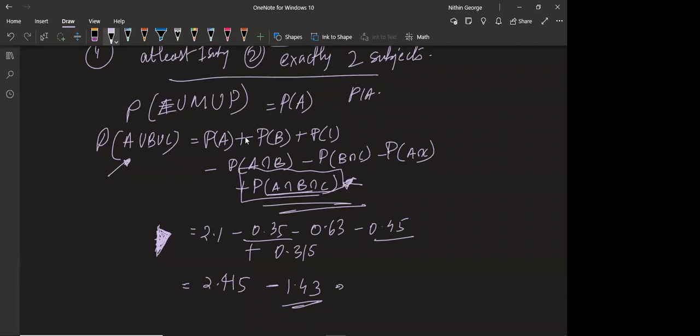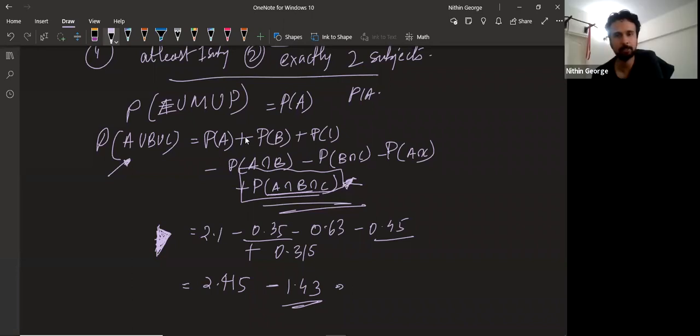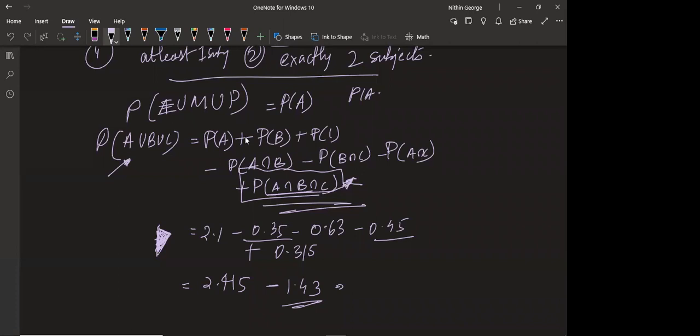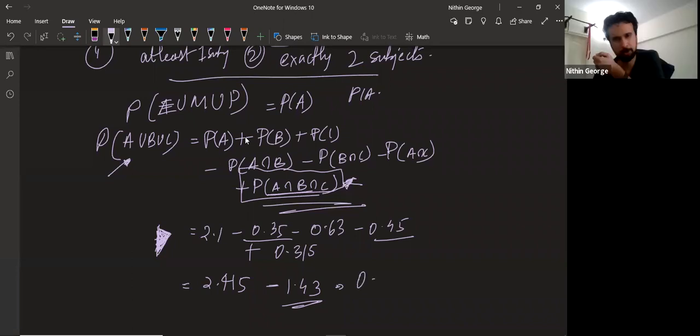Why did you add 0.315, sir? Plus P of A intersection B intersection C. Oh, sorry, I thought it was minus. Okay, sir. So the answer will be 0.985.